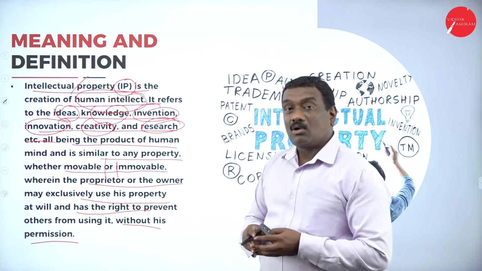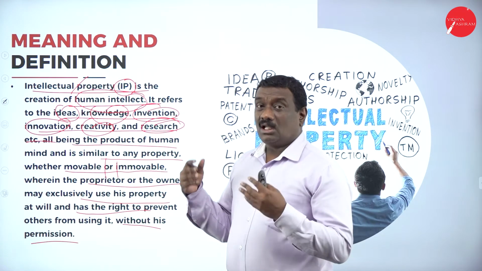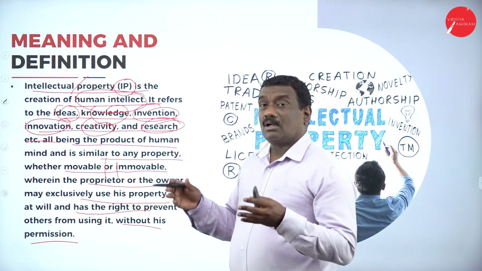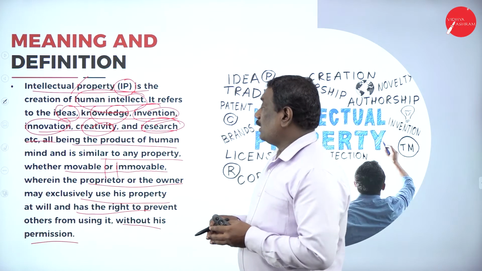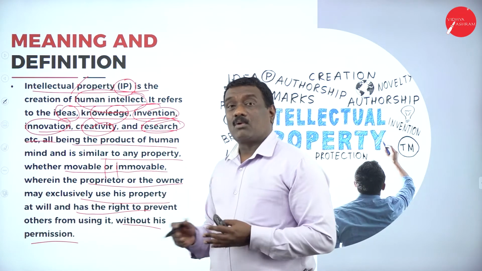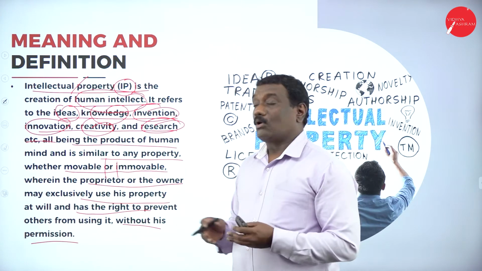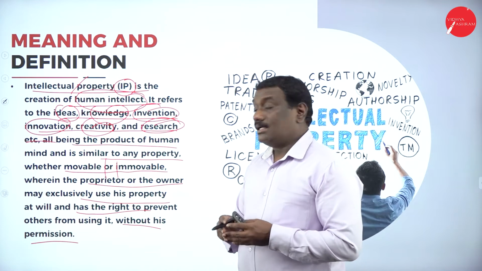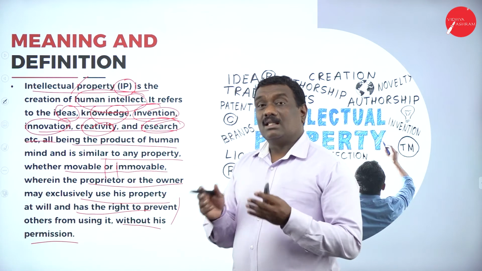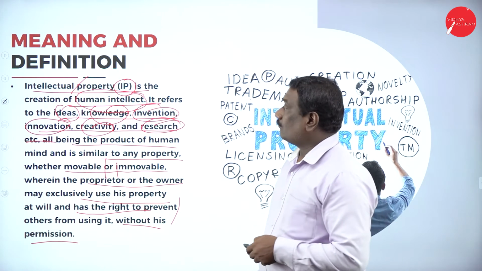Here under the Intellectual Property Act, it is the idea, it may be the knowledge, invention, innovation, research work, creativity, all this being the product of the human mind, and which is similar to the property of any human being, movable or immovable. The proprietor, the owner of that property, has every right to use it, and it prevents his property from being used by others. Only with his permission can others use this property.